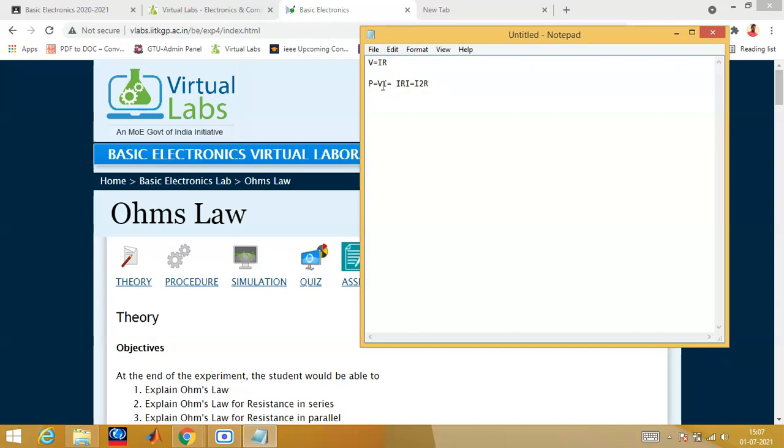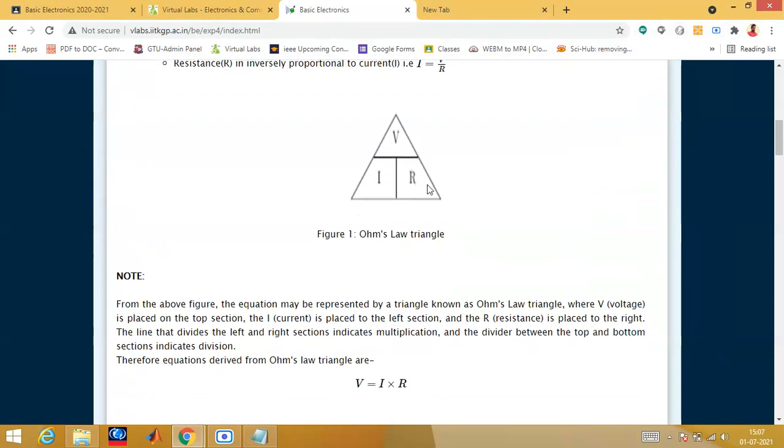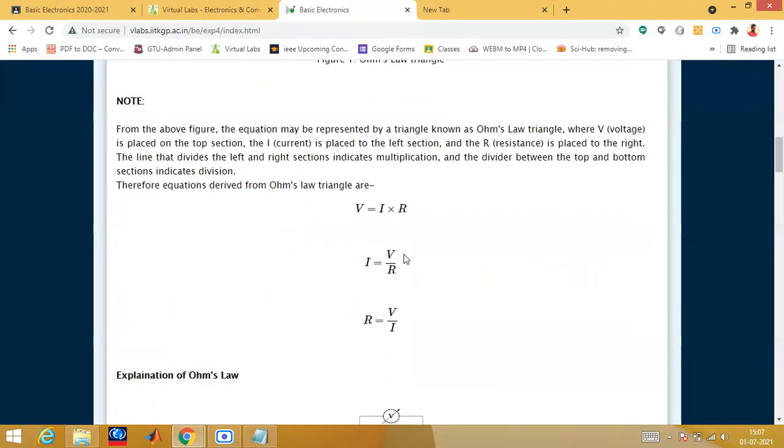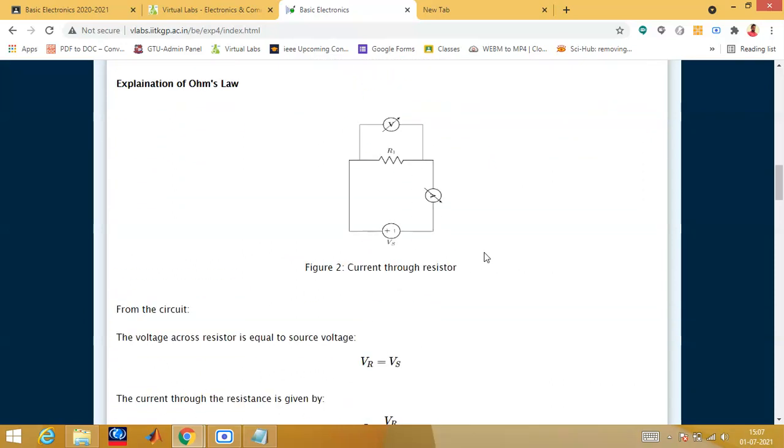If the current value is not given, but the voltage and resistor are given, then you simply substitute that value. That means in place of I, you substitute V by R, so it will become V square by R. Any of these formulas, such questions can be asked in the exam based upon Ohm's law. What is Ohm's law? V equals IR, I equals V by R, R equals V by I. From this also you can get a question.